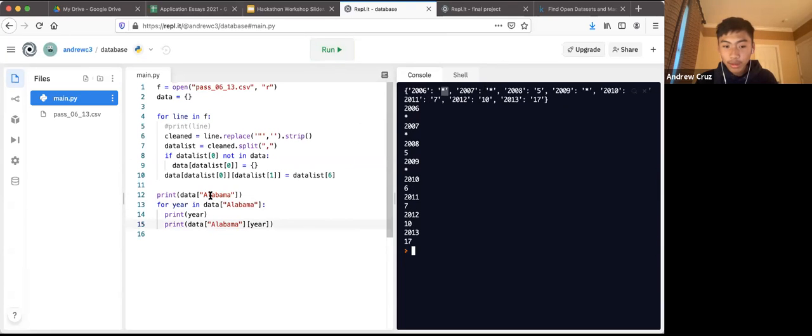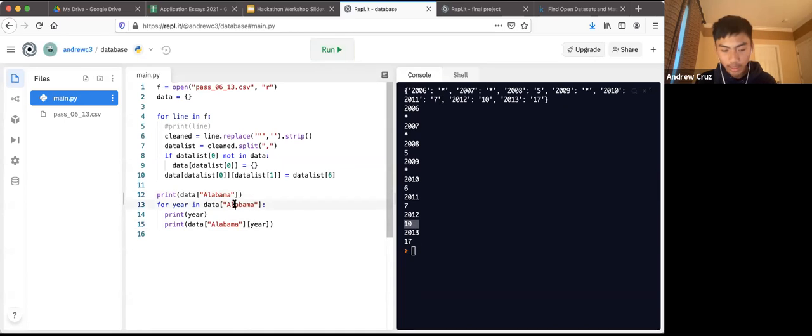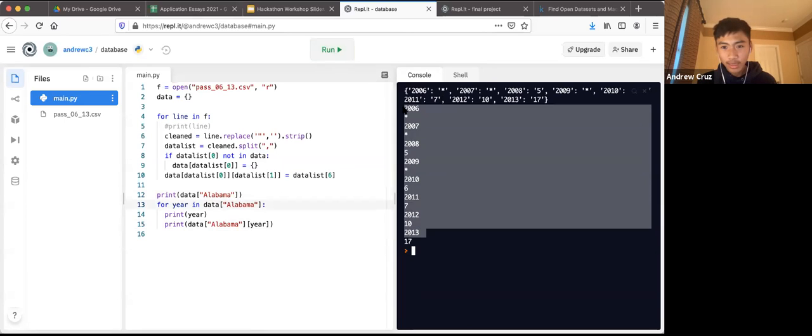So if I replace New York with Alabama, it's still in a similar format, but instead of having the same data, it has a different amount of data, because the data for Alabama is different from the data from New York, of course. But since it's still printed out in the same format, we know that our program is working, which is a good sign.